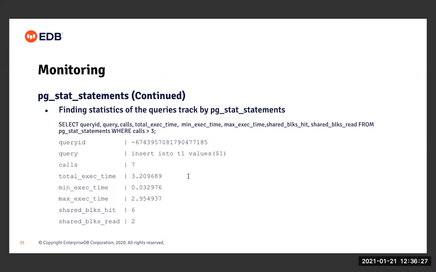milliseconds. And then we can see the information about the number of blocks that were already present in the cache, so it didn't have to read from the disk, and the number of blocks it read from the disk. So the number of blocks present in the cache was 6. The number of blocks it had to read from the disk was 2. So if we want to get the statistics at the query level, we can make use of pg_stat_statements like this.